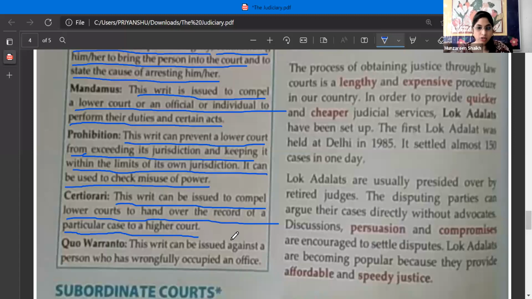The written command is issued, where the lower court is asked to hand over that case to the higher court. So now onwards, the higher court is going to deal with it.